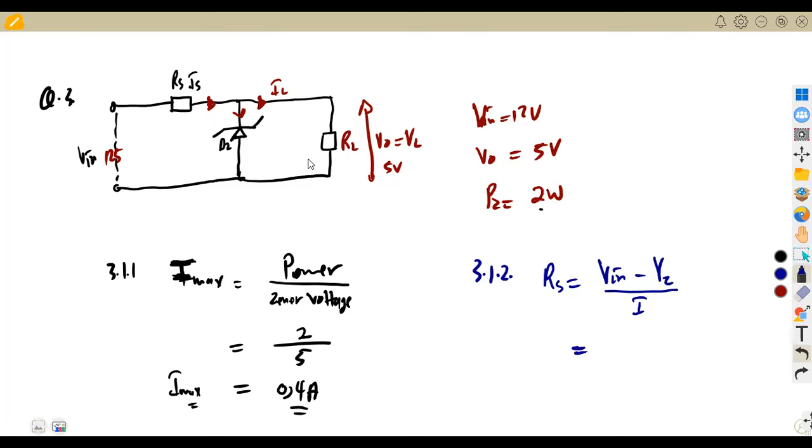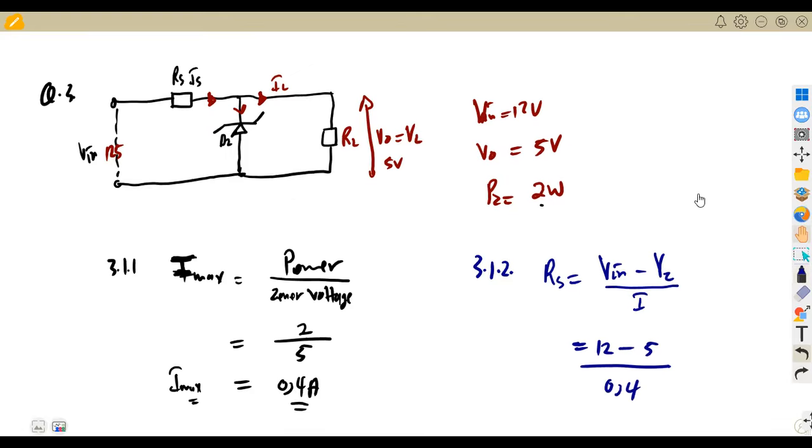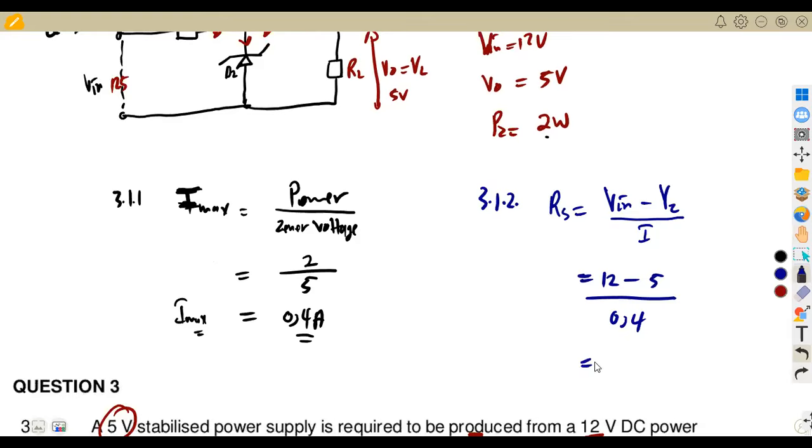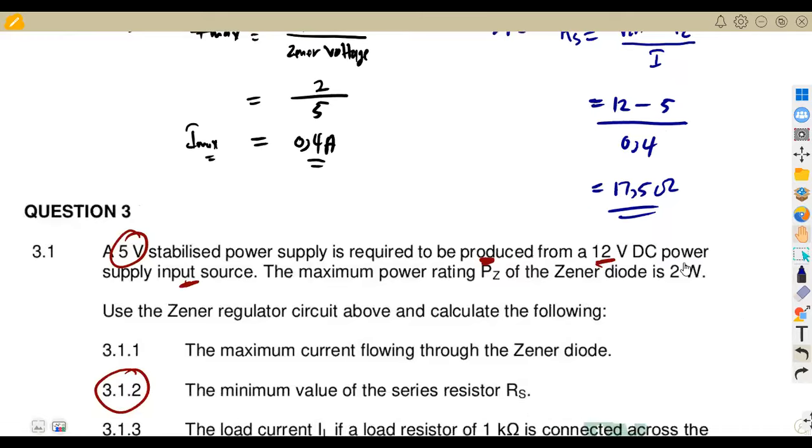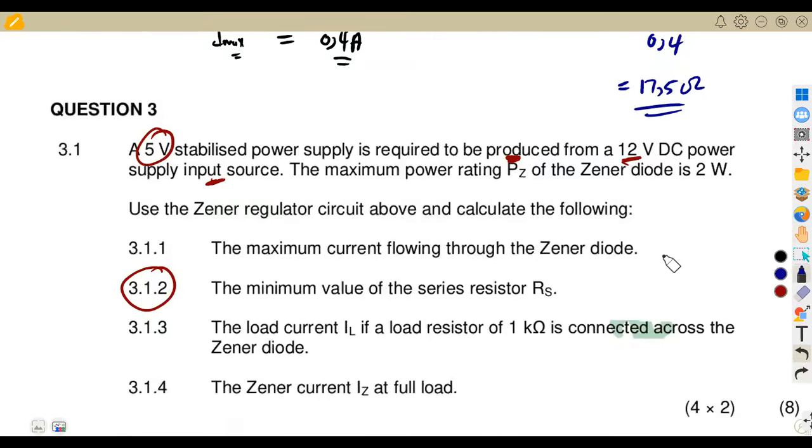All right. So that is our Vin of 12 volts minus VZ, which is the voltage there of V out, which is 5, over the current, which is 0.4. So that is how we can find our RS in this case, and that will be 17.5. So you're going to have 17.5 ohms. And the other part there was to calculate the load current IL now.